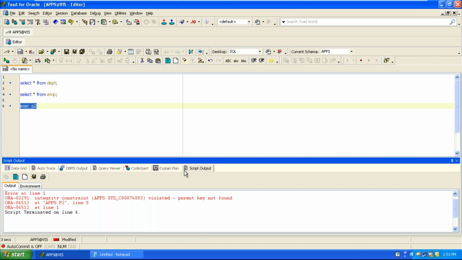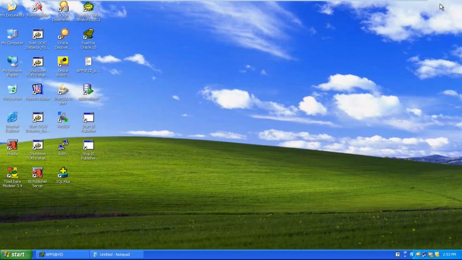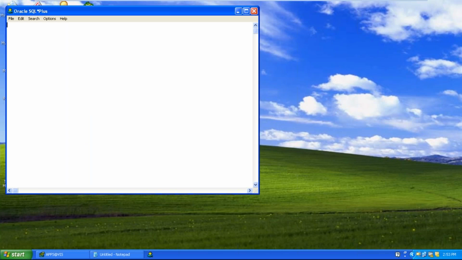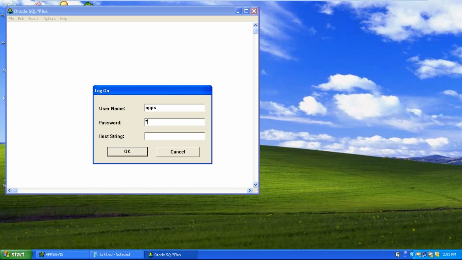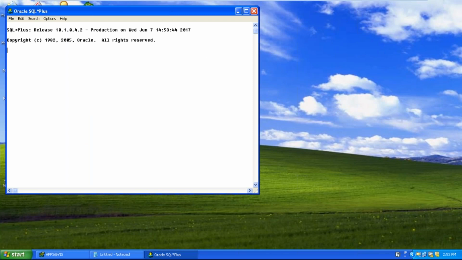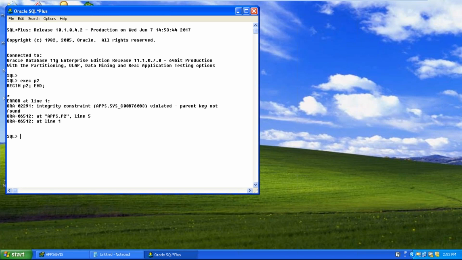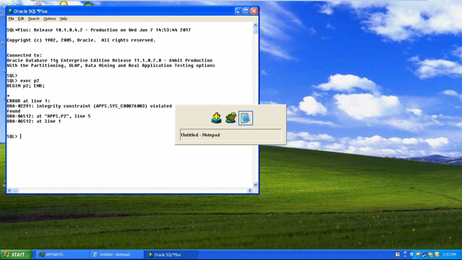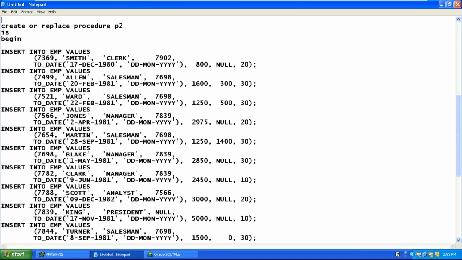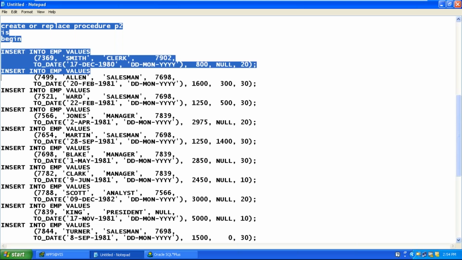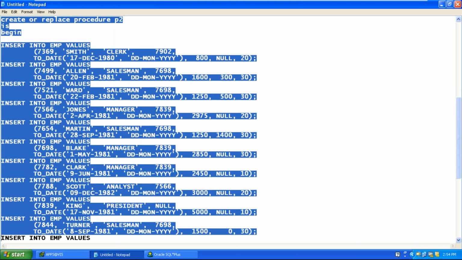That should not be the case. Parent key not found.